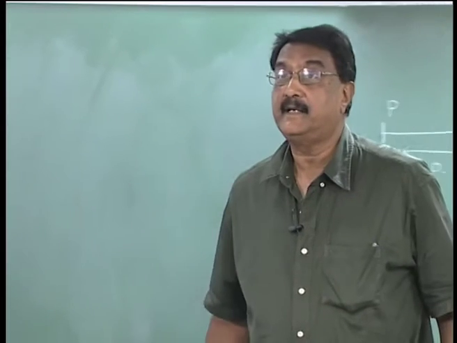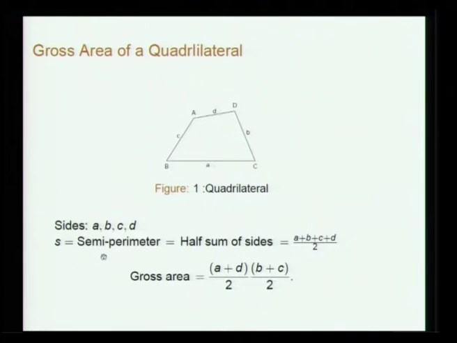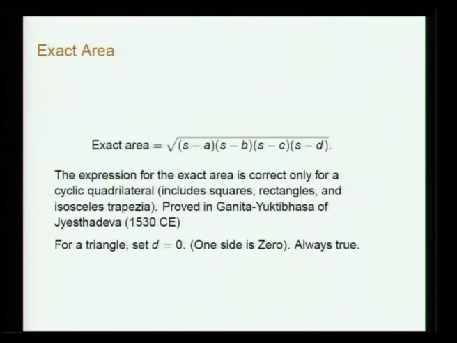So, if you have a quadrilateral like this, with sides A, B, C, D, then S, the semi perimeter, is half the sum of the sides, A plus B plus C plus D by 2. The gross area is taken to be A plus D by 2 into B plus C by 2, it is called approximate area, and the exact area is given by this expression, square root of S minus A